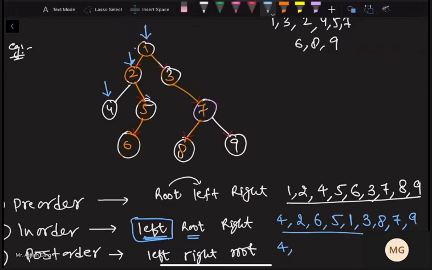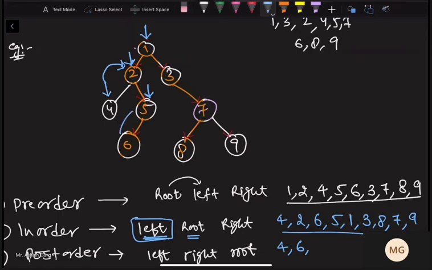Now after this, we come back to 2. Now the left of 2 is visited, we have to visit the right of 2. So at the right of 2, we have 5. Do we have left of 5? Yes. So first of all, we have to visit the 6, which is left. So we will write 6 because we do not have left or right of 6. So we will write 6 as the root.